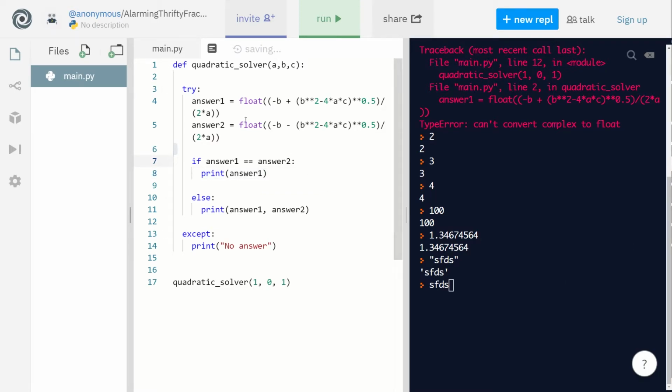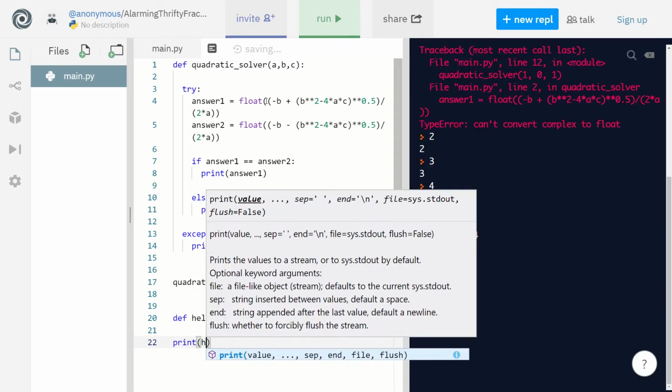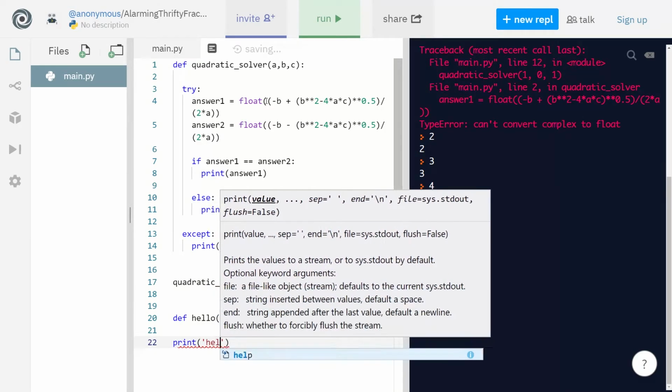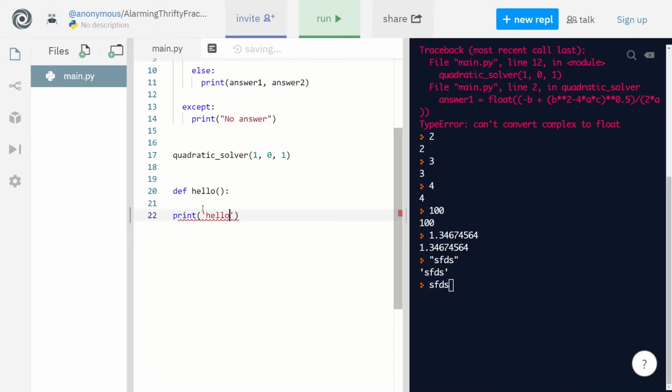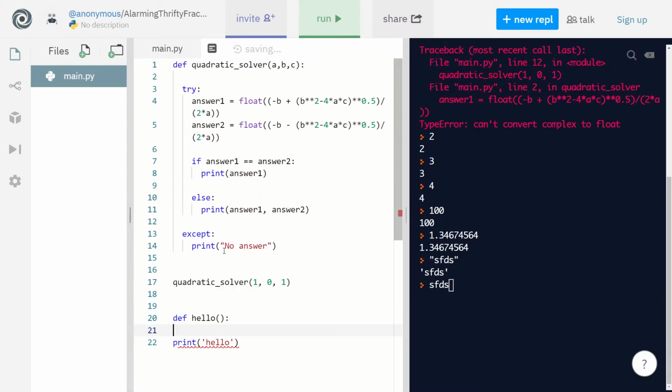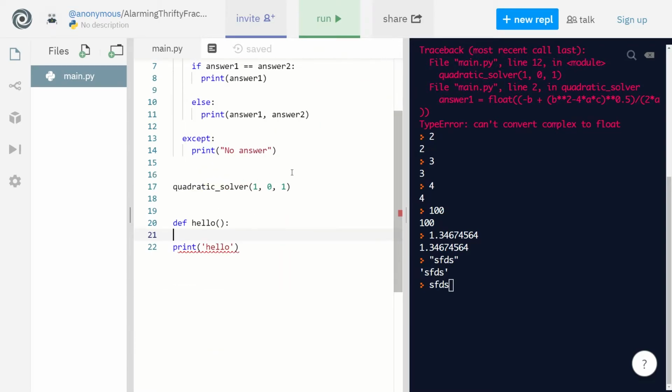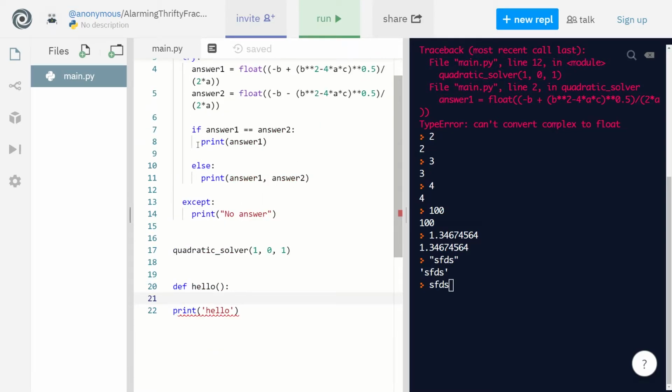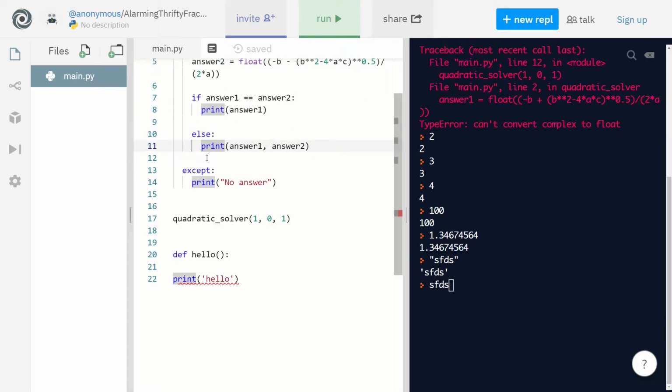Indentation error. Okay. Yeah, I should talk about indentation. Basically, the way Python works is with indentation. So whenever you define a function, let's say you define hello, which is a function, and you write print hello, the way Python differentiates what's inside a function and what's outside a function is through indentation, and it's the same thing with if-else statements.